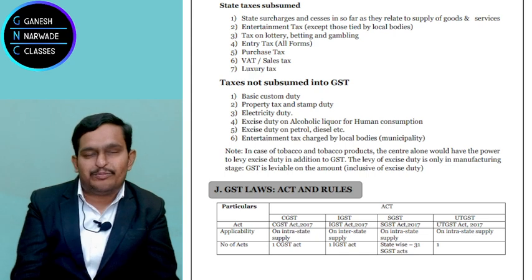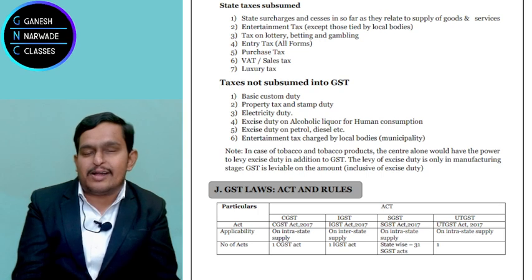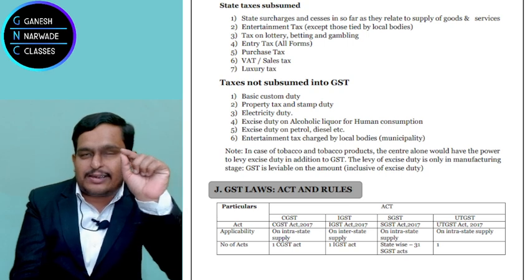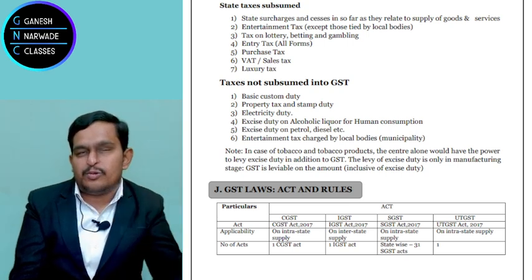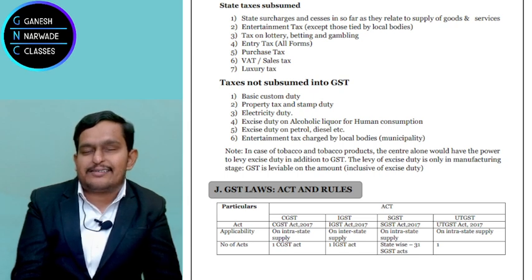Done? Now, sir, this IGST we already discussed in detail, right? Interstate supply, between one state and another, Madhya Pradesh to Telangana, Telangana to Assam. On interstate supply, as per Article 246A clause 2, IGST can be levied, correct? So for IGST, the central government made a separate law, the Integrated Goods and Services Tax Act 2017. Clear to all of you?